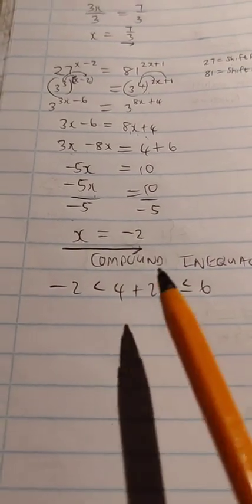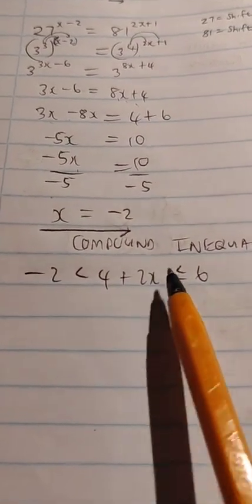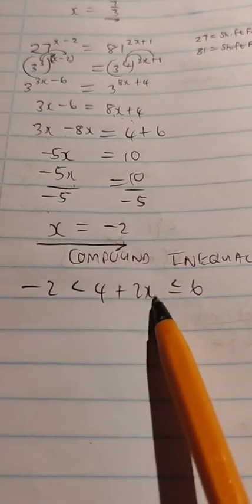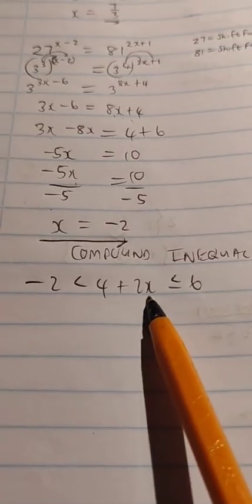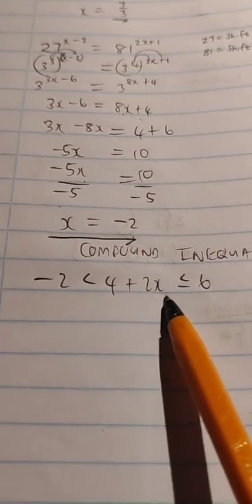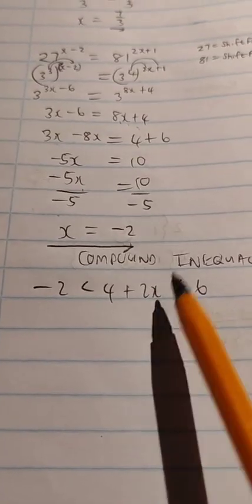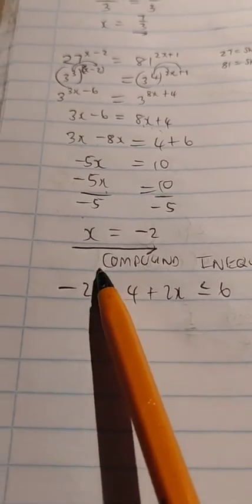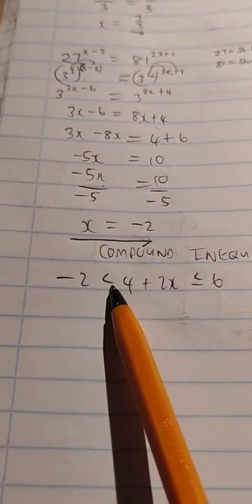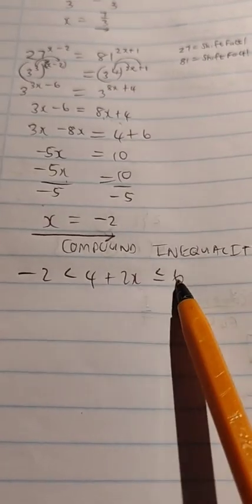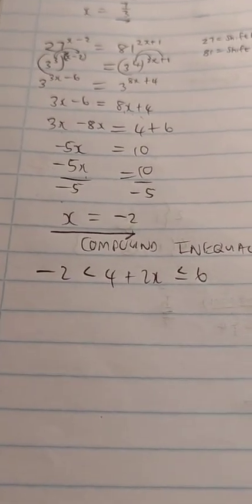This expression here, 4 plus 2x, we need to find the value of x that lies between -2 and 6, where -2 is not included, but 6 is included.